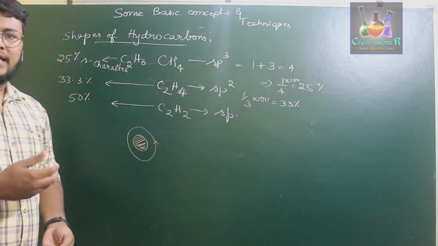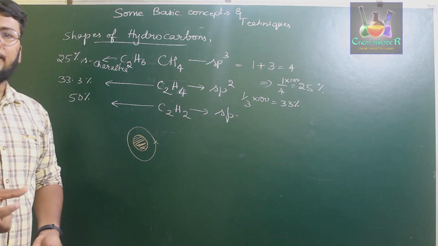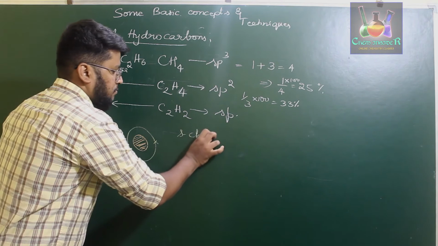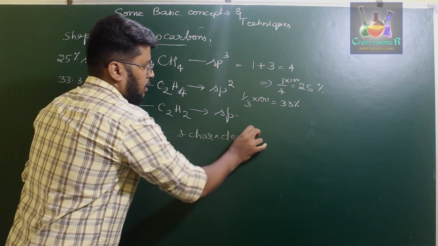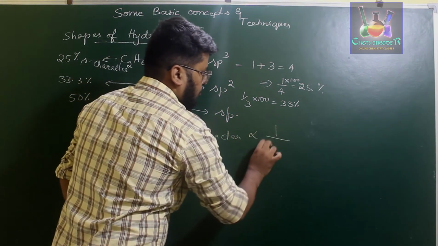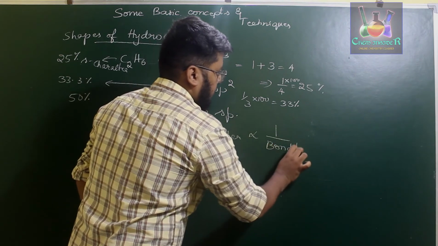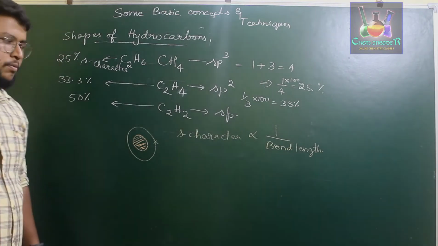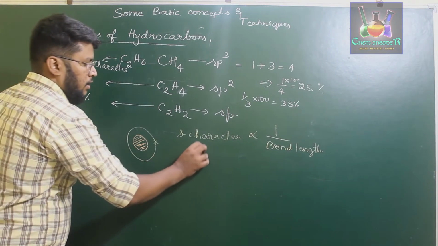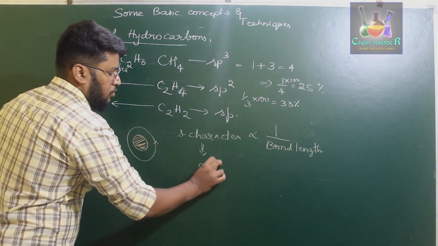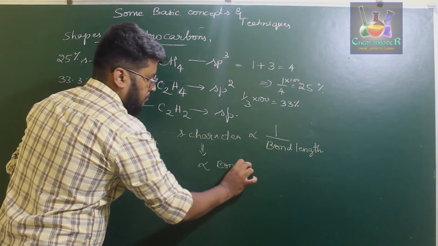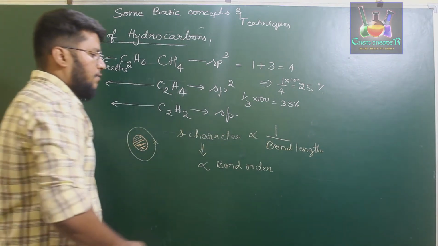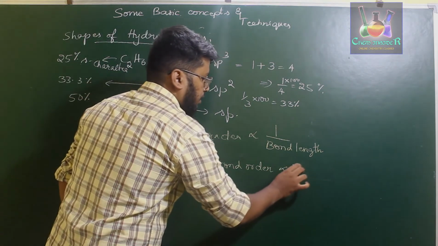So the more the s character, the less will be the bond length. So s character is inversely proportional to bond length, but it is directly proportional to bond order, and that is directly proportional to bond enthalpy.